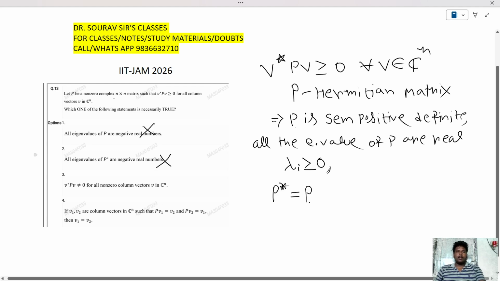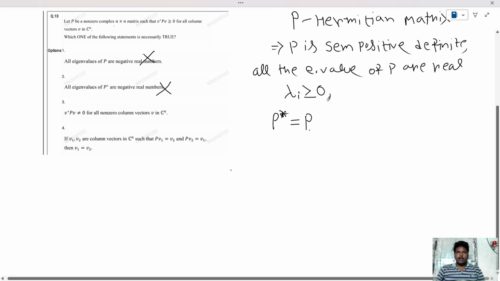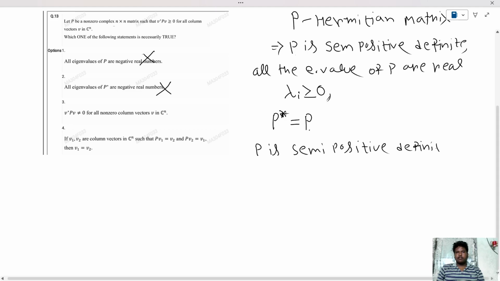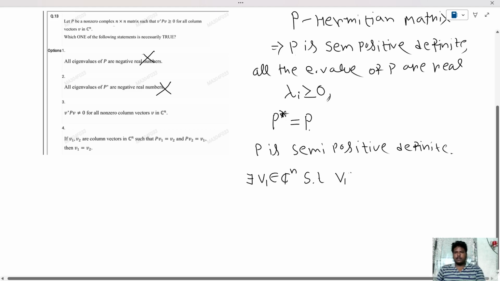Okay. Now we already conclude that P is semi-positive definite, not positive definite. So that means there exists a particular V1 belongs to C to the power n such that V1 star PV1 can be equals to 0 where V1 is not equals to 0.